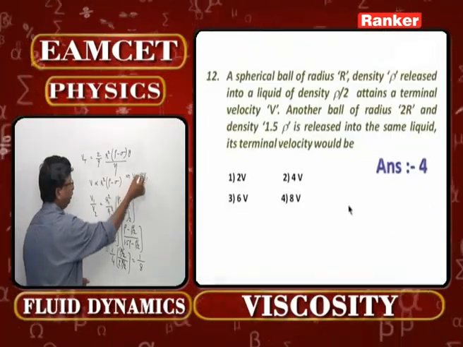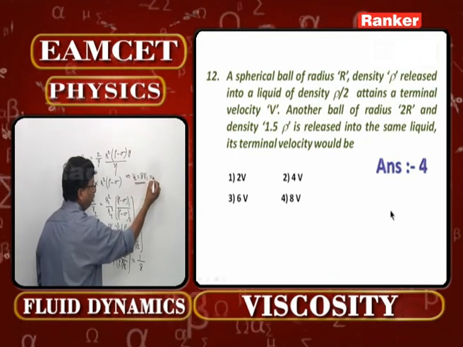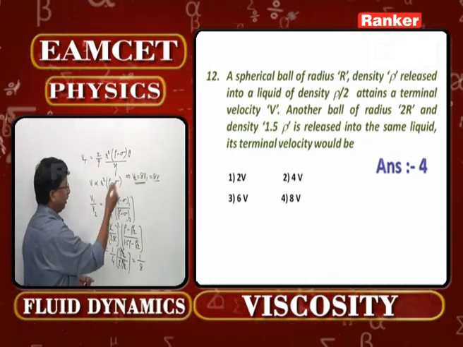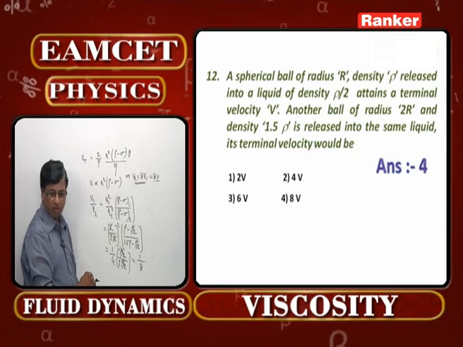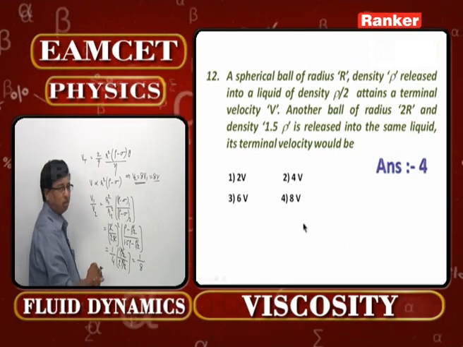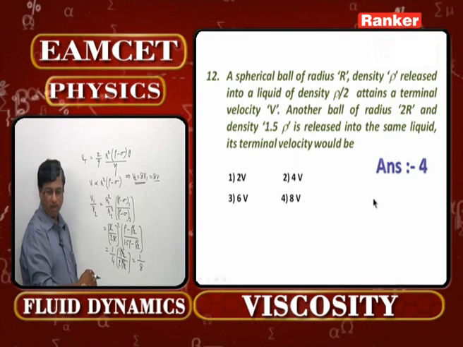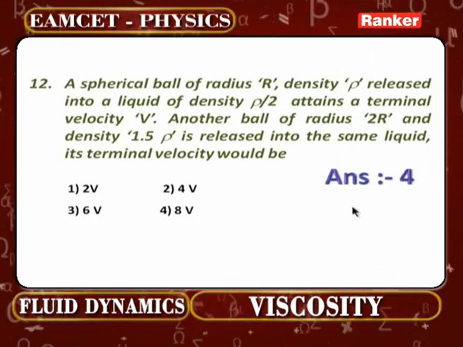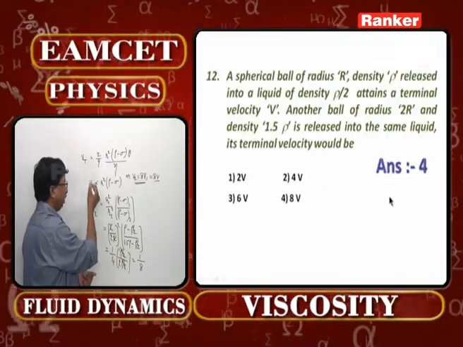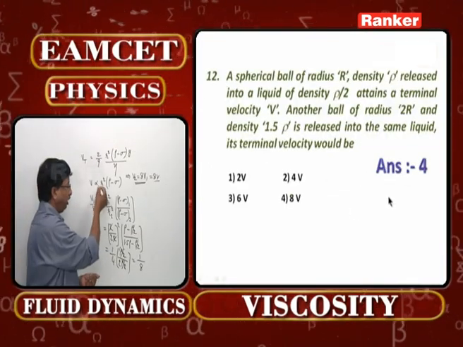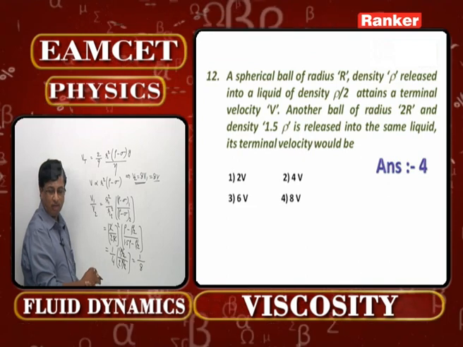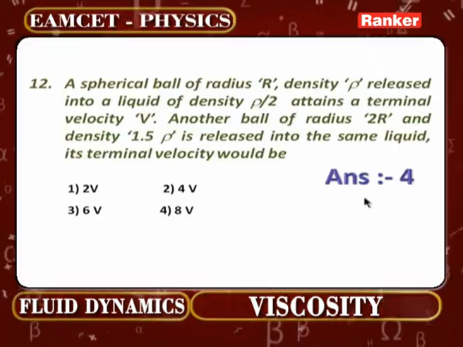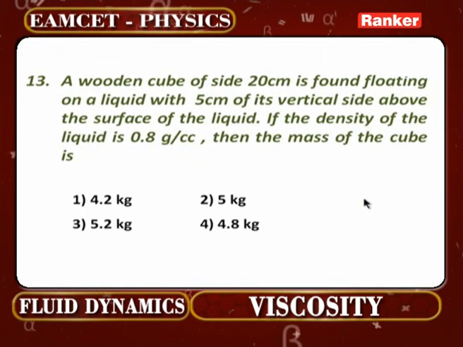Earlier the velocity has been given as V. Therefore, you can even write this one as 8V also. So which is the correct option for this question number 12? The fourth option is the correct option, which is going to be 8 times V. Remember this equation thoroughly, and this relation for terminal velocity with radius and densities of the solid as well as the liquid into which that solid has been dropped. Let us check the next problem, problem number 13.